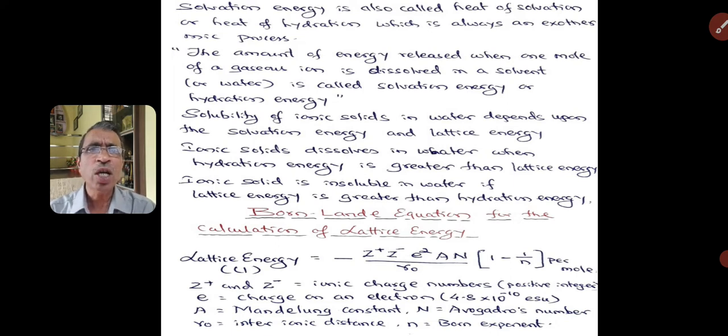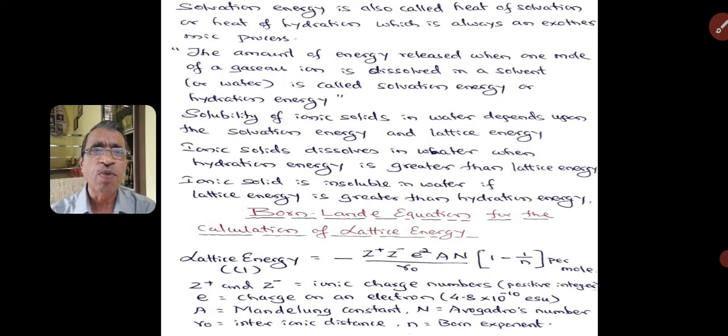This solvation energy and lattice energy both are responsible for the solubility of ionic solids. So the solubility of ionic solids in water depends on solvation energy and lattice energy. Ionic solids dissolve in water when hydration energy is greater than lattice energy.